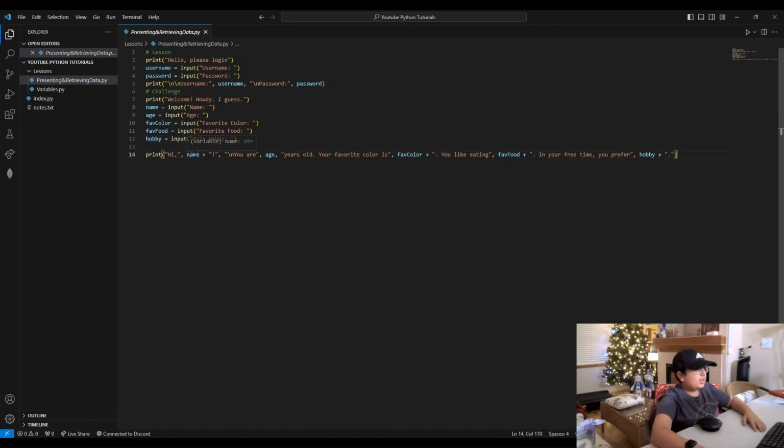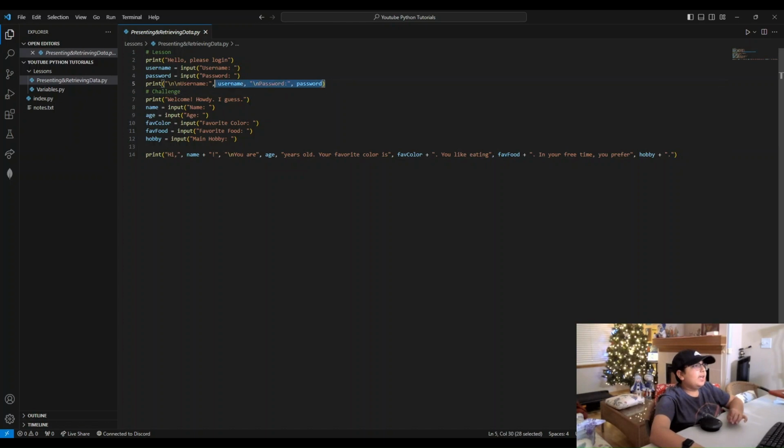And this is print, and then it says hi name. Again, you can put this in whatever format you want, as long as it states all of the values. So hi name, you are age years old. Your favorite color is favorite color. You like eating favorite food. In your free time, you prefer hobby.